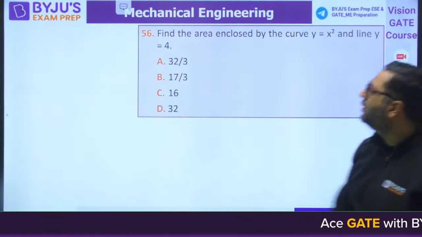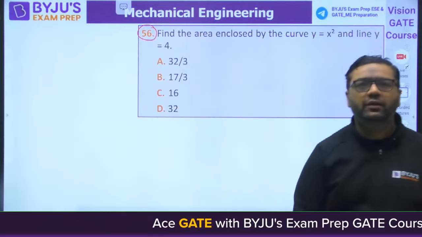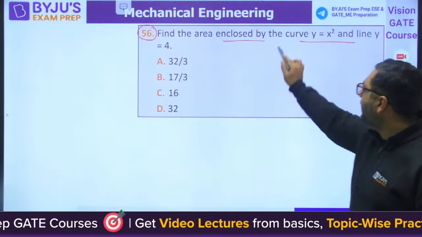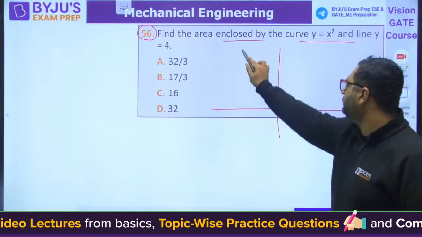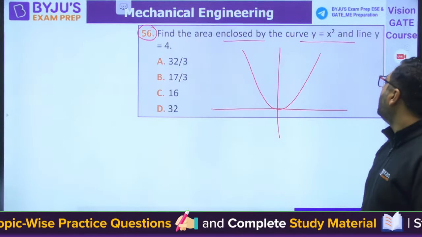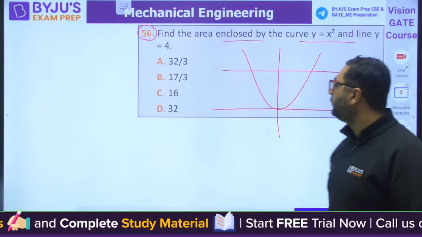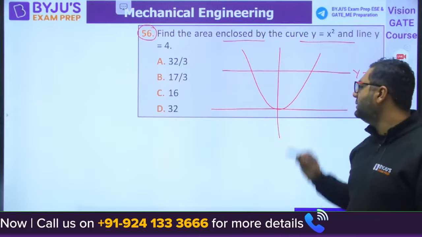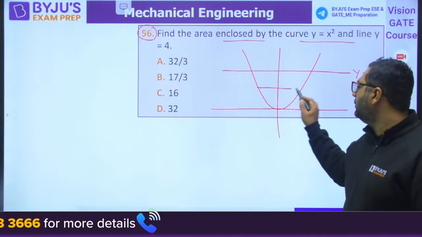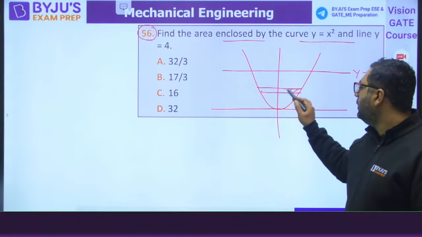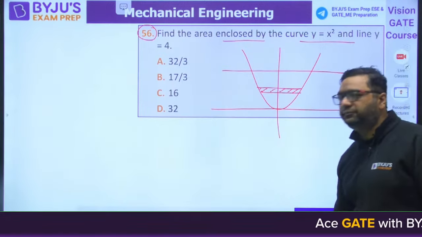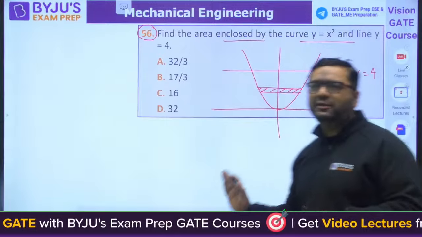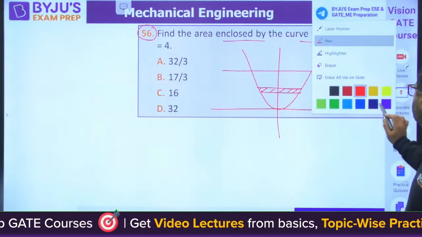Moving to next question. 56, mathematics question. Find the area enclosed by the curve y is equal to x square and line y is equal to 4. So this is y is equal to 4. So my dear, you can consider an element here and you can integrate from the limits. What is the answer? This is a very simple question here. I will not do that. I am expecting you will give the right answer for this. This is very, very simple question.